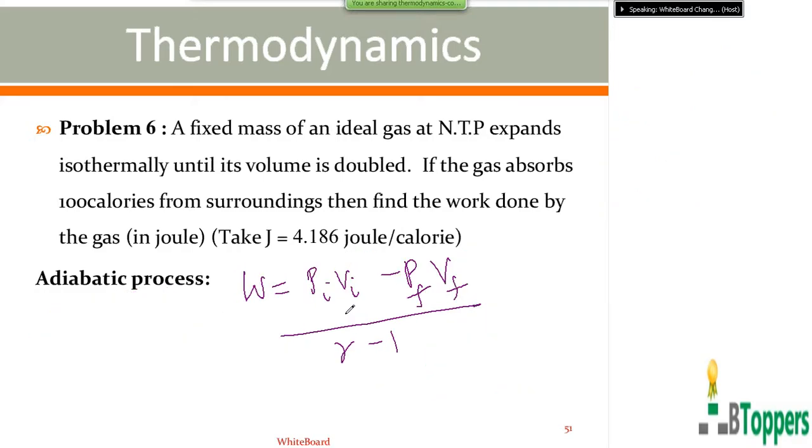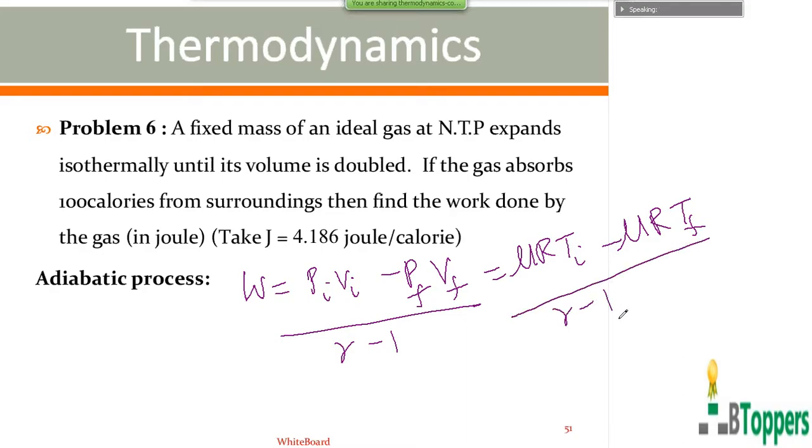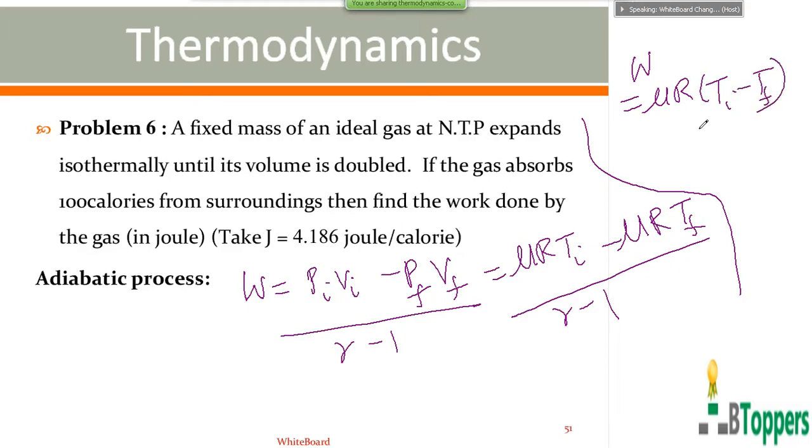So the work done by the gas in the adiabatic process is given by Pi Vi minus Pf Vf by gamma minus 1. So Pi Vi you can write nu R Ti, applying the perfect gas equation in the initial state. Pf Vf equal nu R Tf. Therefore, work done by the gas in the adiabatic process can also be written as nu R into Ti minus Tf by gamma minus 1.